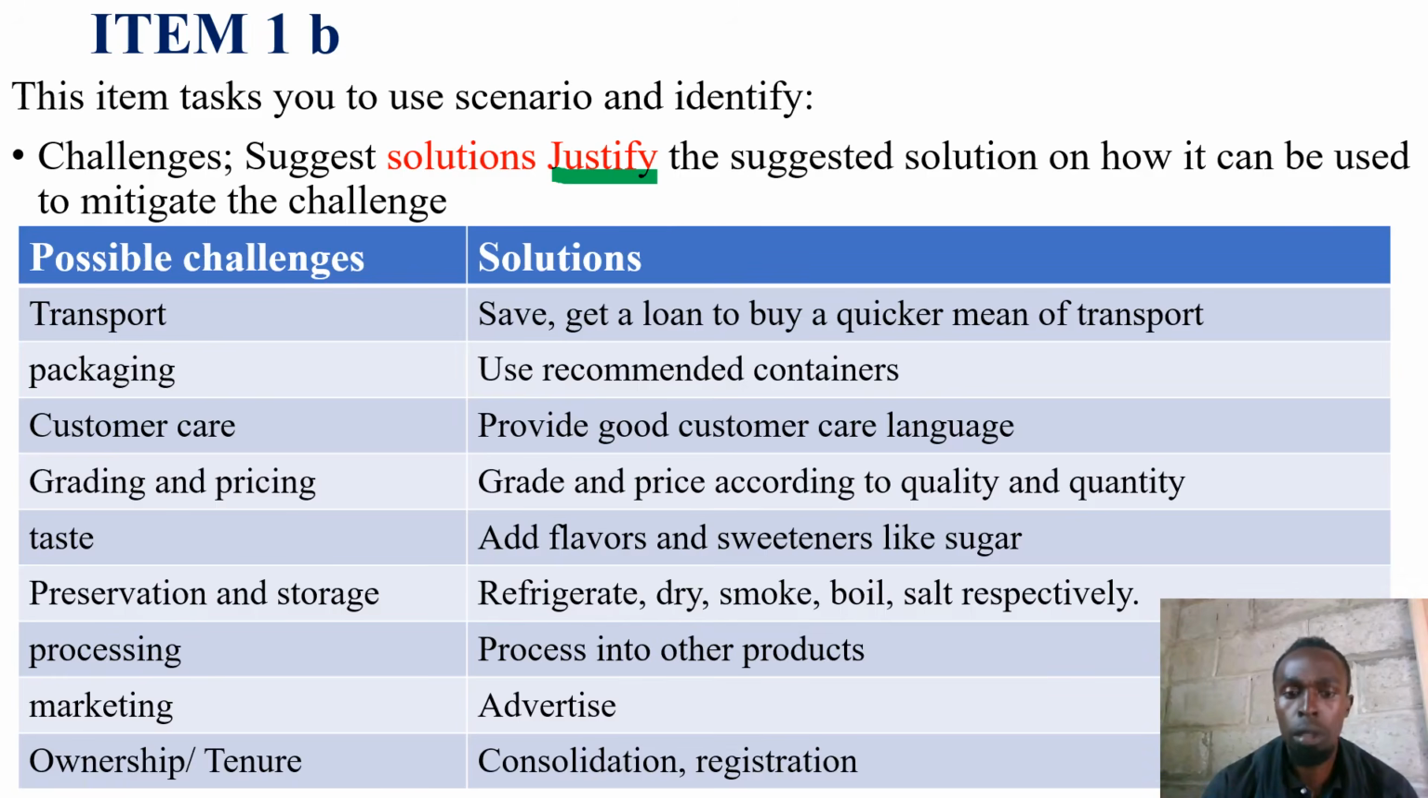Taste. Since it is value addition, add flavors and sweeteners like sugar. And then what is the justification? Why should we add these flavors? Why should we add sweeteners? To improve on taste. Nothing less.